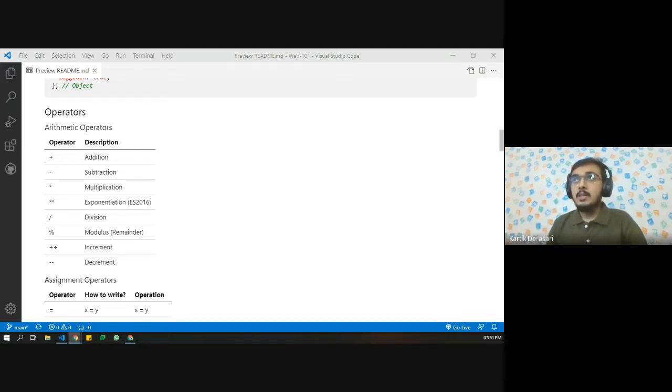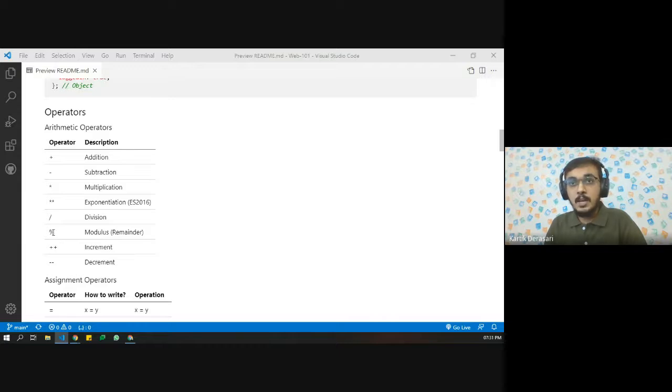Okay. So coming to the next part, we have operators. We basically have arithmetic operators, which we generally have in any programming language. Here also we have different operators. We have addition, subtraction, multiplication, and exponential. Exponent is basically when we want 2 raised to 3. Then we also have division and modulus.